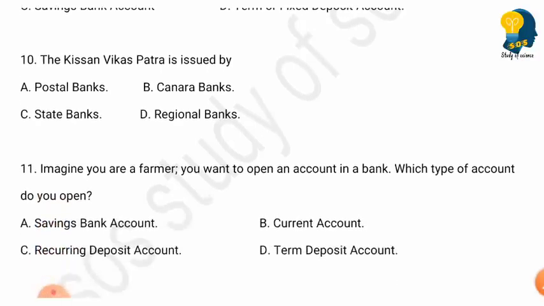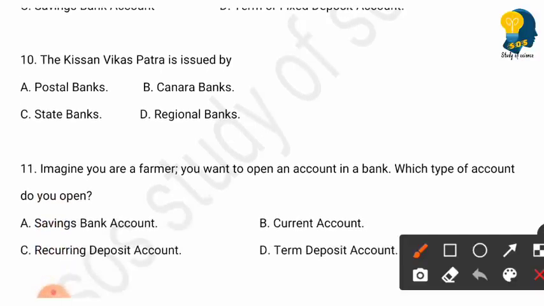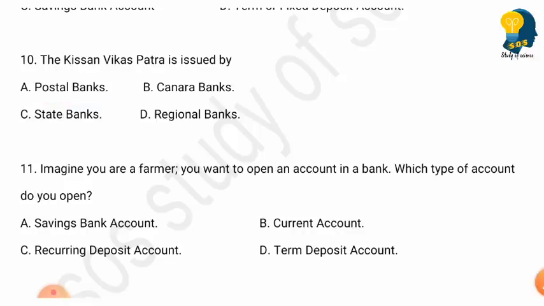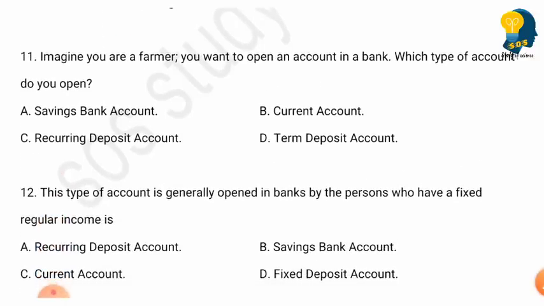The next question is, the Kisan Vikas Patra is issued by. Options are postal banks, Canara banks, state banks, regional banks. The Kisan Vikas Patra is issued by postal banks. So option A is the right answer. The next question is, imagine you are a farmer.